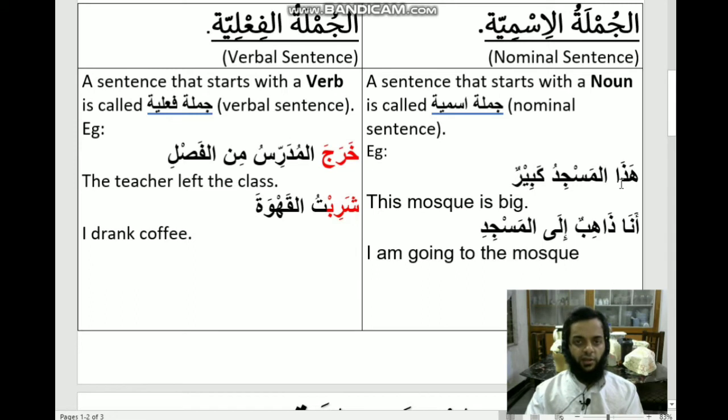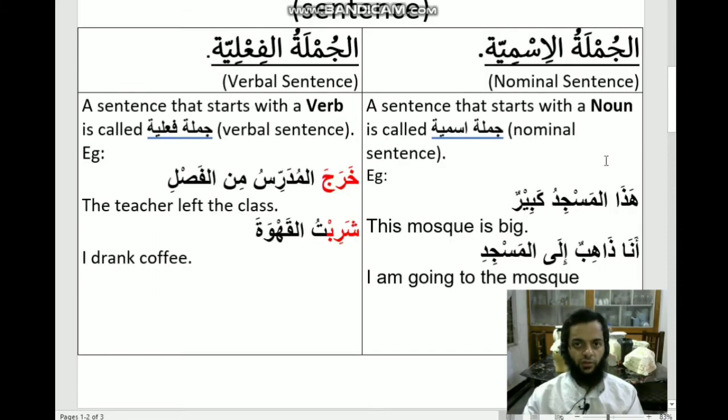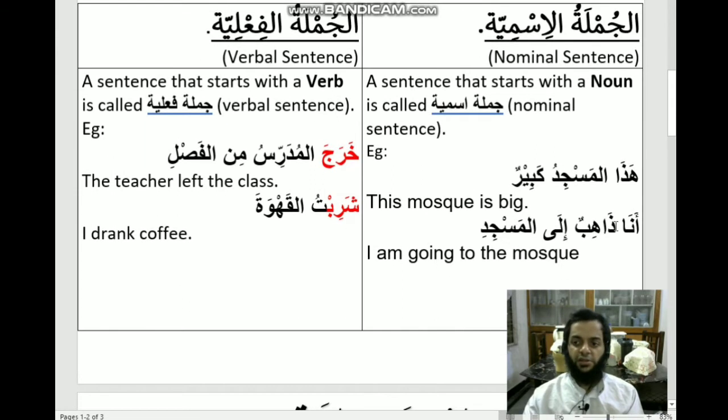This haza right here is a noun, so the sentence has started with a noun, which makes it a nominal sentence. Here ana is a pronoun, and pronouns are nouns in Arabic, so this makes it a nominal sentence. A nominal sentence should have two things. First is mubtada, that is subject in English, and second is khabar, that is predicate in English. Without going into any details, hazal masjid is mubtada, that is subject, and kabirun is khabar, that is predicate. In this sentence ana is subject and dhahibun is predicate.